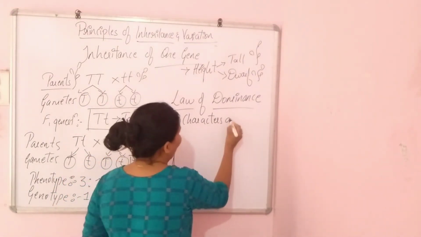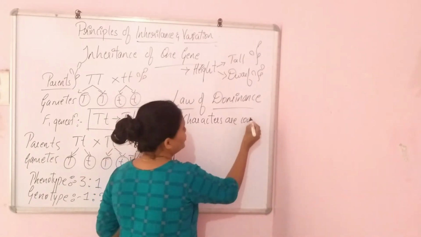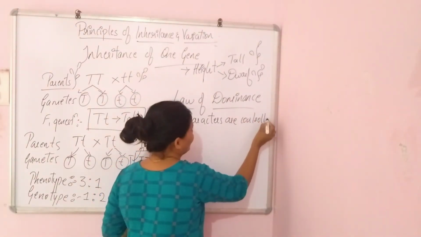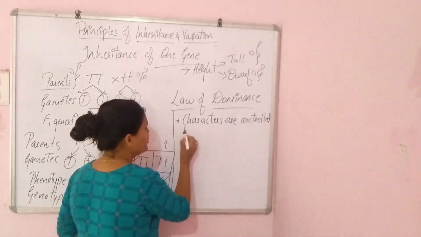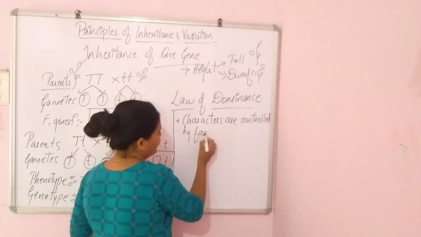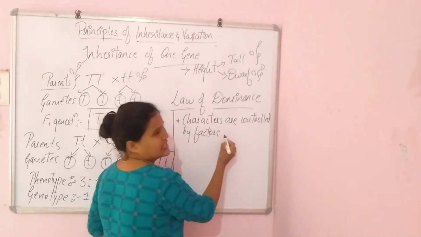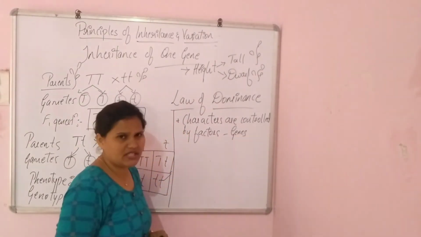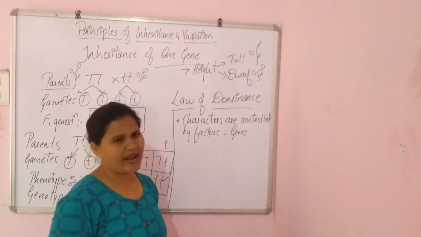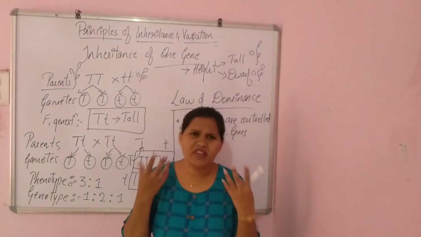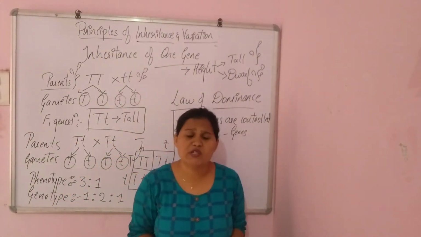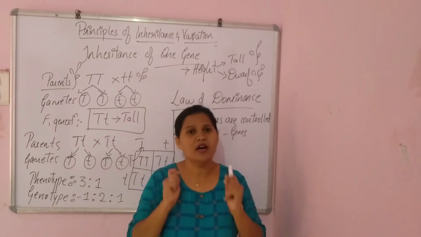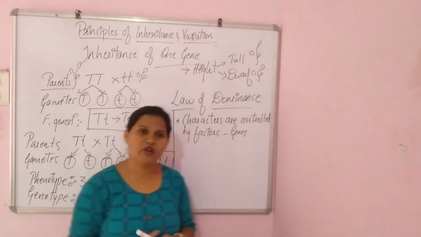So here, in case of law of dominance, Mendel said that, the first thing he said is that characters are controlled by what? Characters are controlled by factors. Factors in the sense genes only. Mendel didn't use the word genes. He used to call genes the factors. So we know that any of the characters which we possess are controlled by our genes. So we do accept it.